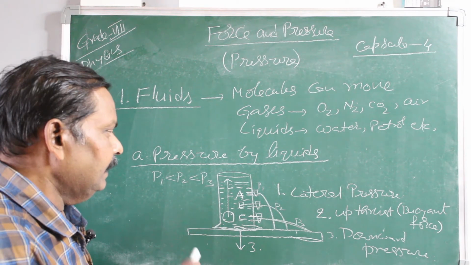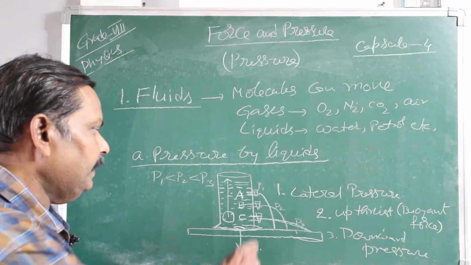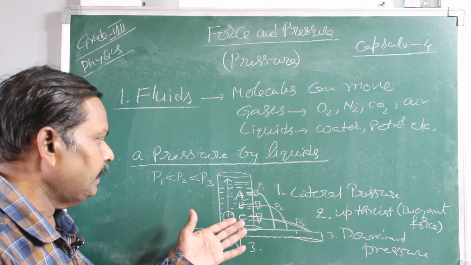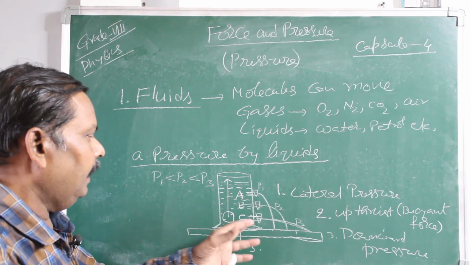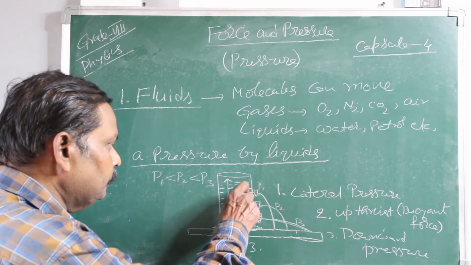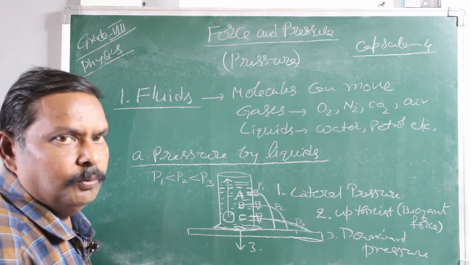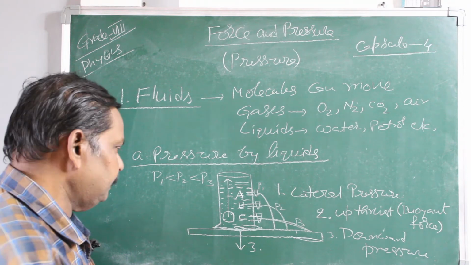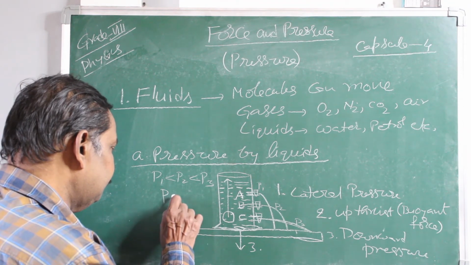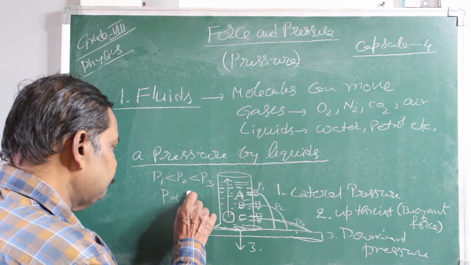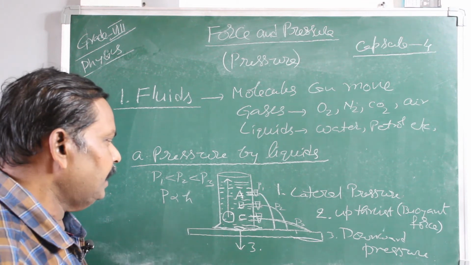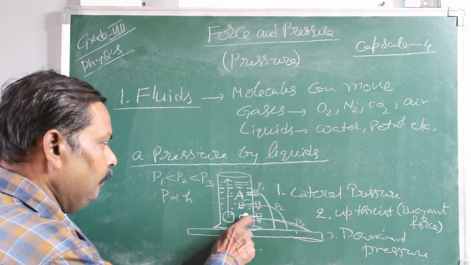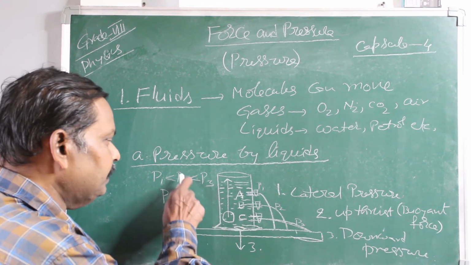That means the pressure depends upon the depth of the liquid layer above the tap. The more the depth, the more the pressure. The less the depth, the less the pressure. So pressure is directly proportional to H. H stands for the height of the liquid column above the tap. The more the height of the liquid column, the more the pressure.